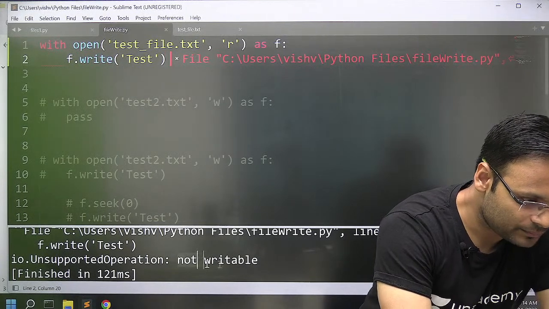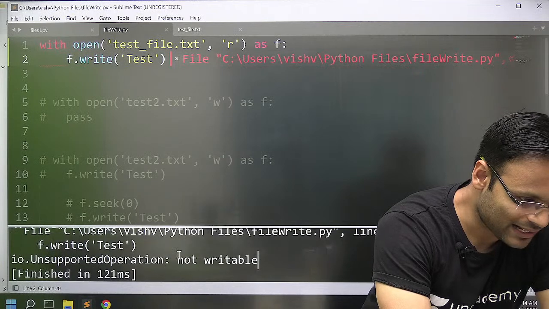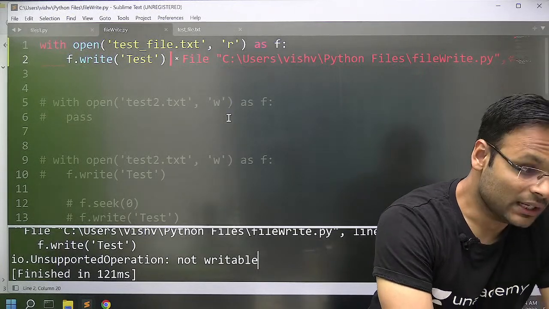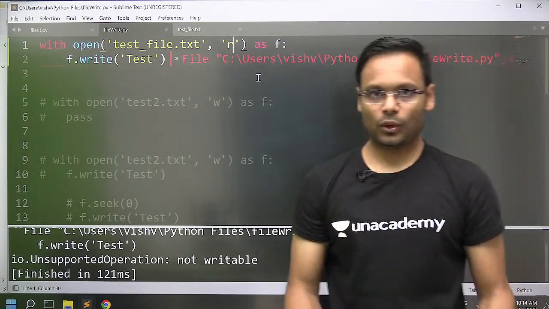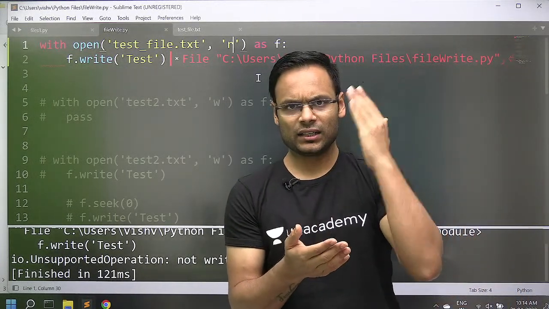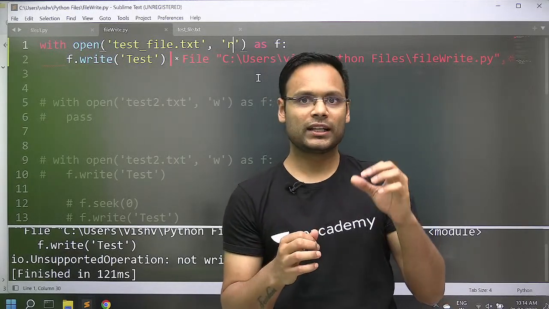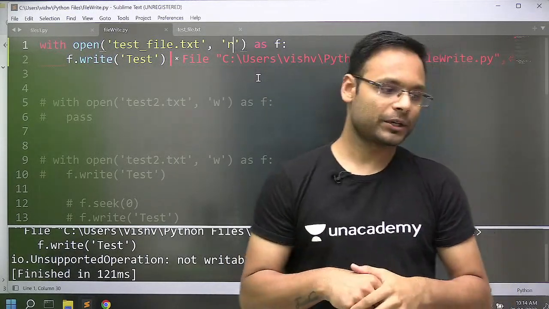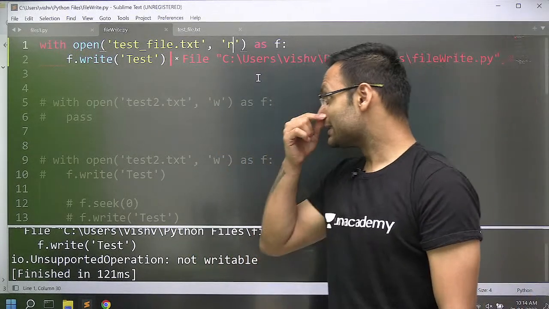Not writable. Look at this. The operation is not supported, just because it is not writable. The file you have opened in read mode, you can only read. If you want to perform the writing operation, you have to open it in write mode. Now, I do have one thing to tell you guys here.